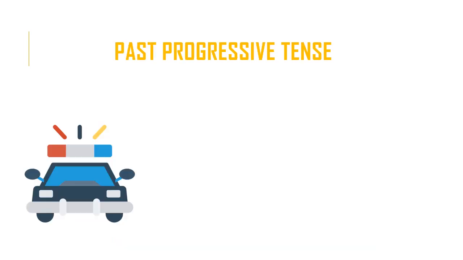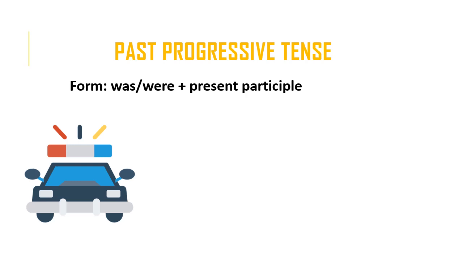The past progressive tense. So let's start off by talking about the form. The past progressive tense is formed by the past tense of the verb to be, so was or were, plus the present participle.